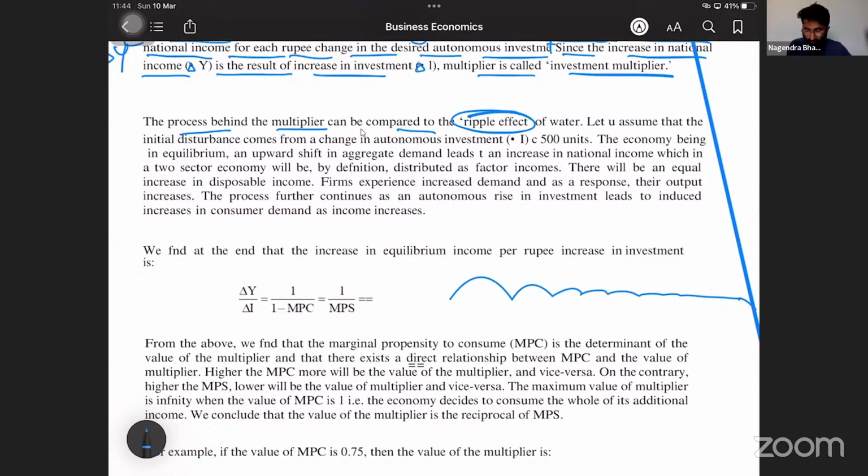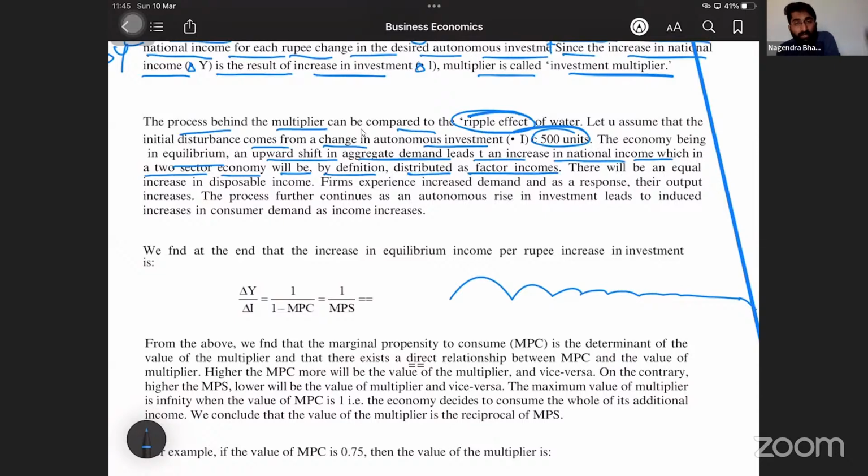Let us assume that the initial disturbance comes from a change in autonomous investment, change in I, of 500 units. The economy being in equilibrium, an upward shift in aggregate demand leads to an increase in national income, which in a two-sector economy is, by definition, distributed as factor income.